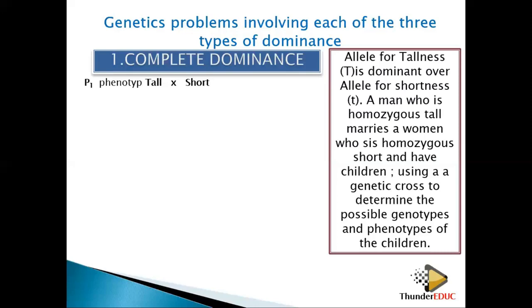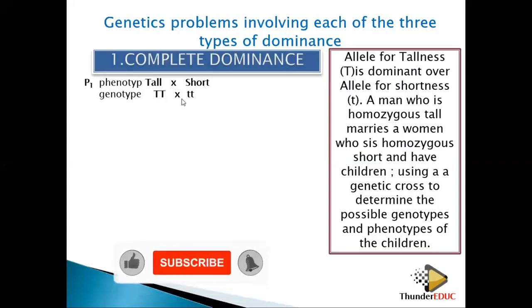But if you go into genetic composition, you will know that you are homozygous tall or homozygous short. That's why we don't add the word homozygous or heterozygous here. So a man who is homozygous tall marries a lady who is homozygous short. So we go to genotype.